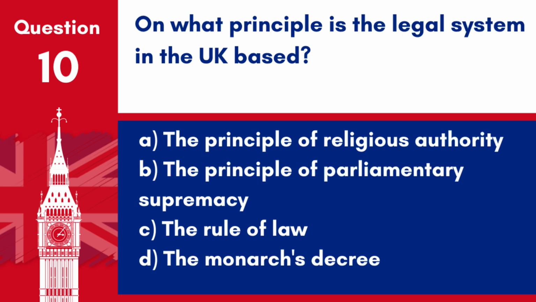Question 10. On what principle is the legal system in the UK based? A. The principle of religious authority. B. The principle of parliamentary supremacy. C. The rule of law. D. The monarch's decree. Answer: C. The rule of law. The legal system in the UK is based on the rule of law, which means that all individuals and authorities are accountable to the law.